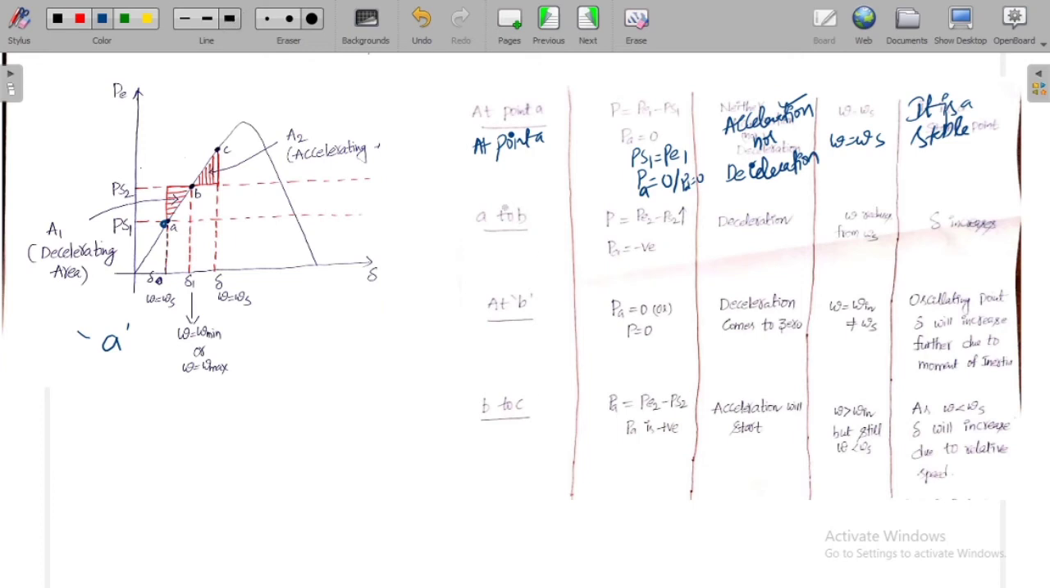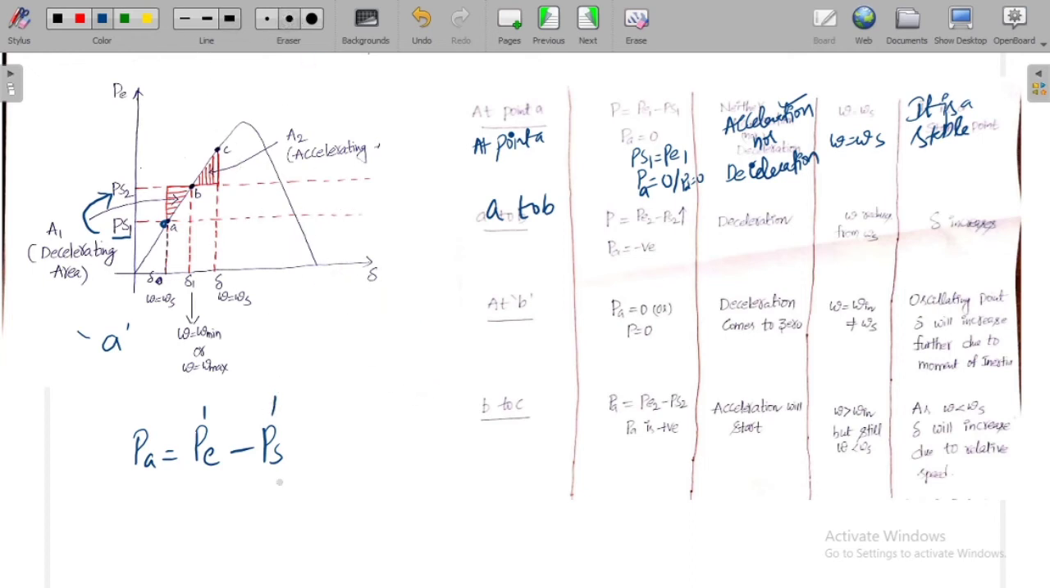Now from A to B. What happens? The mechanical output of synchronous motor is PS1. Now it is increased from PS1 to PS2. The accelerated power is the difference between electric power and shaft power, whereas in case of generator, the accelerated power is the difference between shaft power and electric power, because this is the input and this is the output.